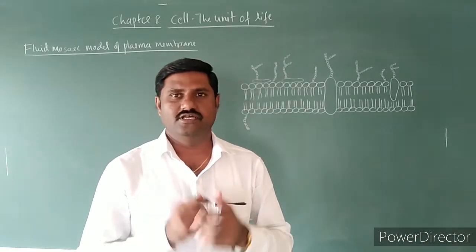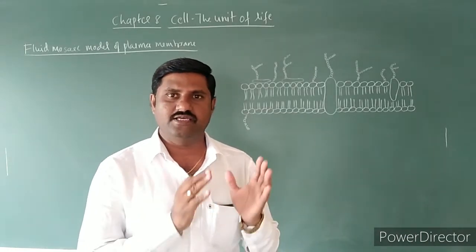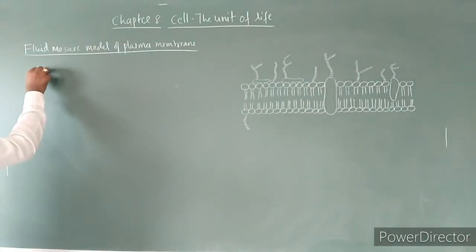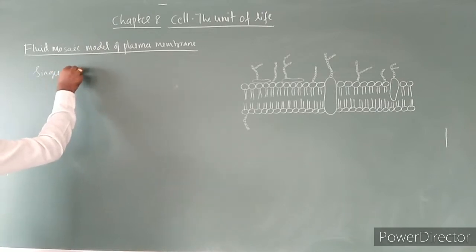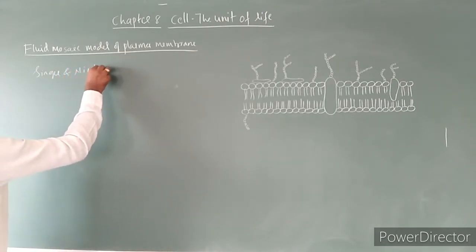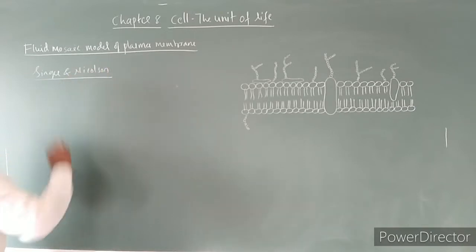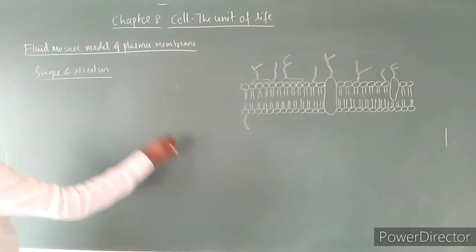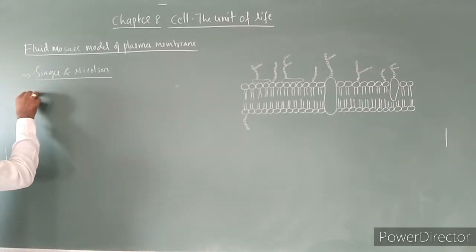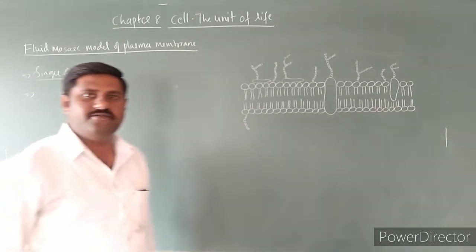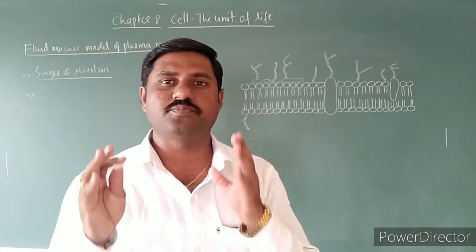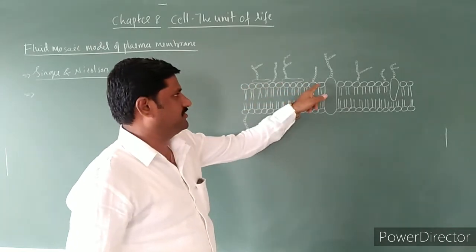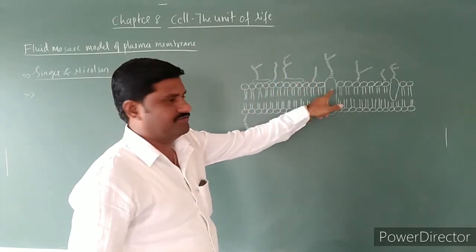This model was proposed by Singer and Nicholson, the two scientists who proposed this model of plasma membrane. These are the lipids and these are the proteins.